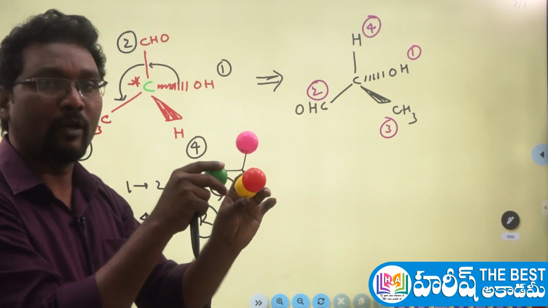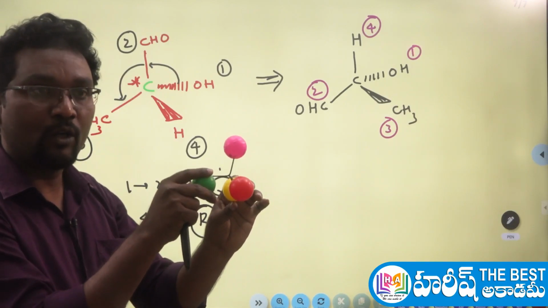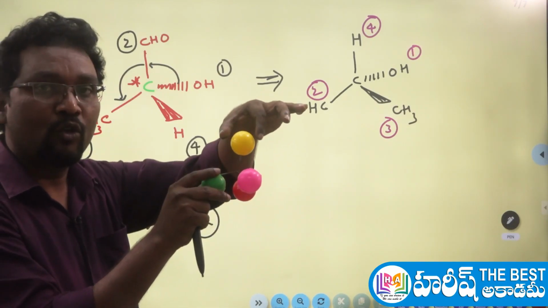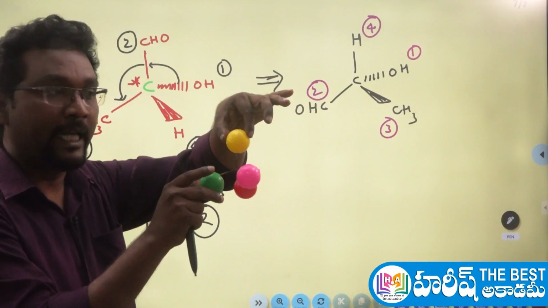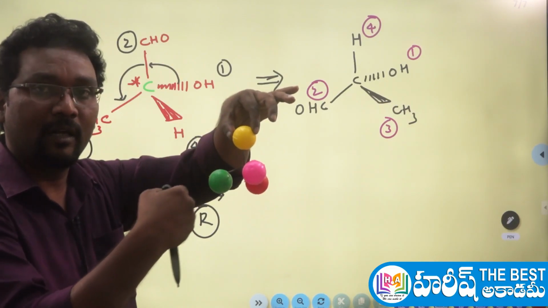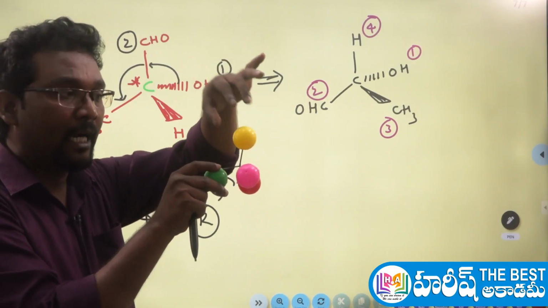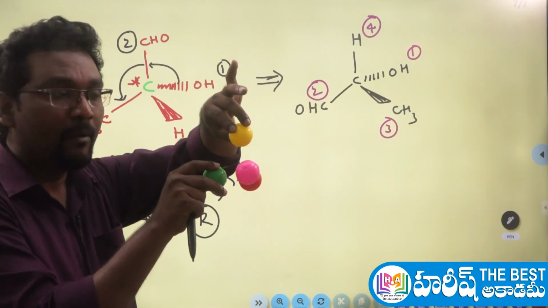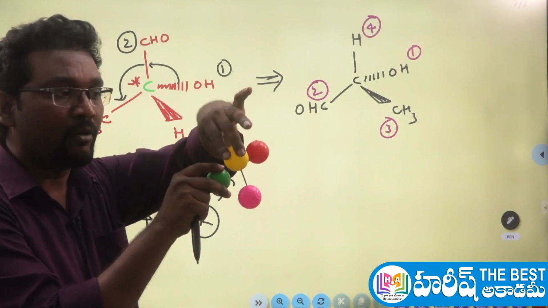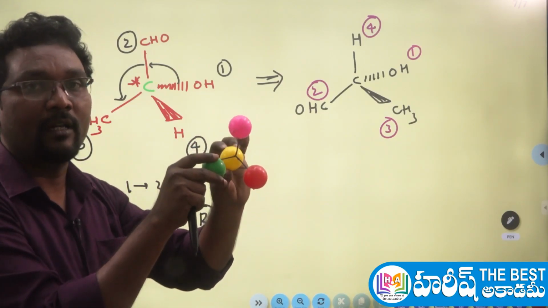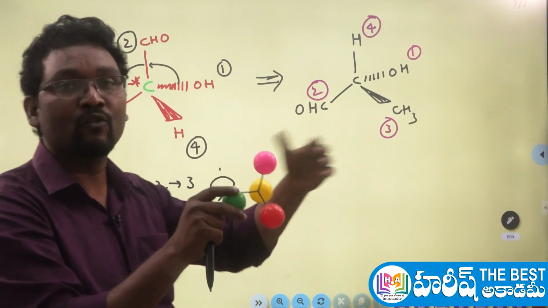Just to do the rotation. What I am doing is that, if the fourth priority group is on a normal bond, it may be above, or on the left or right side, anywhere. So hold another normal bond, and by doing the rotation, bring this fourth priority group either onto the front side or onto the back side bond here. That's it. Just to follow the next rule, you can do that here.